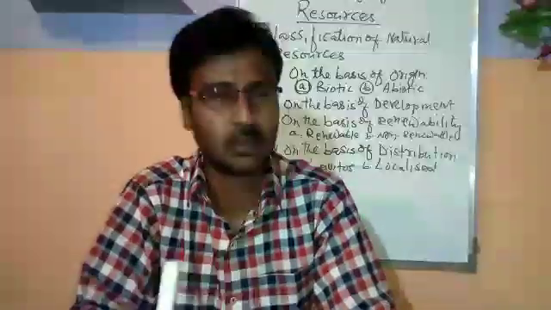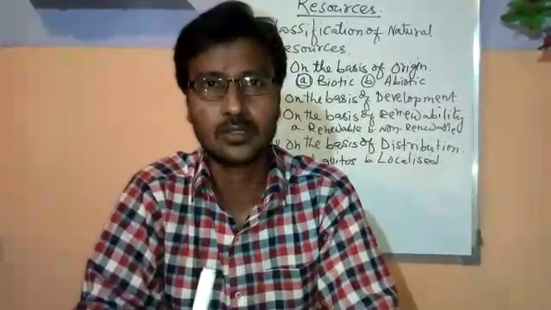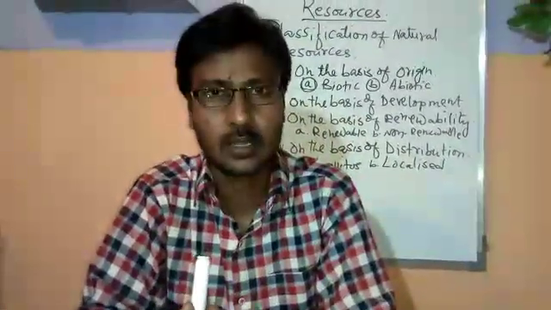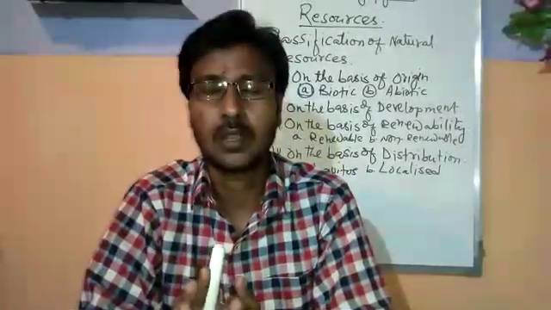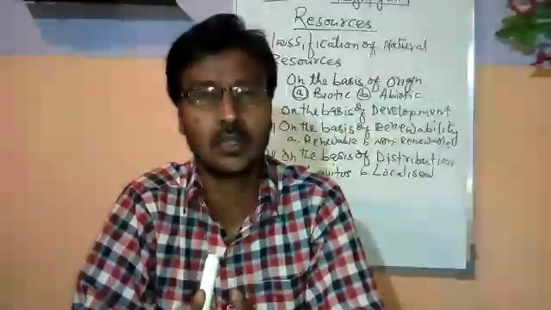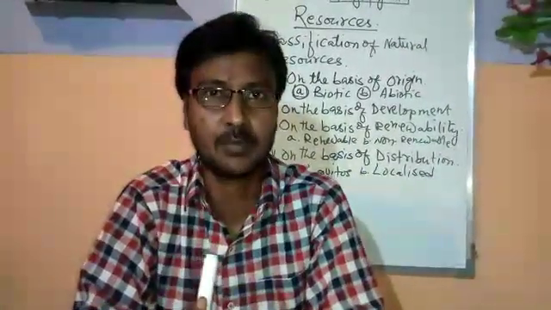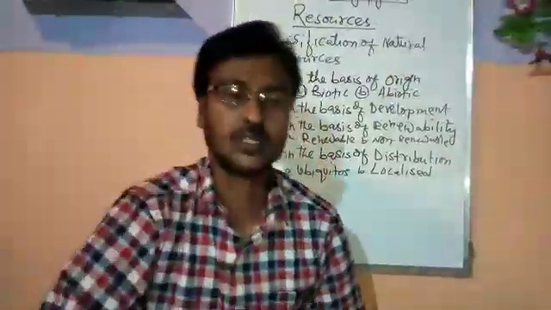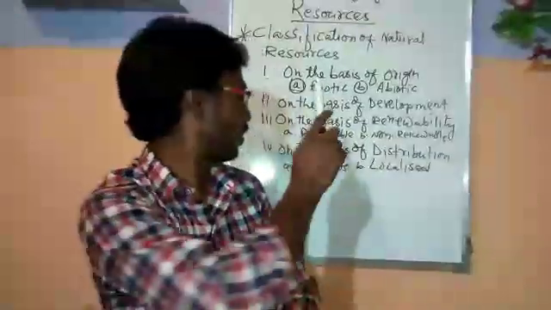Therefore, they are called non-renewable resources, also called exhaustible resources. Students, we must use those resources carefully, judiciously and wisely, and save them for the future. So that was the classification of resources on the basis of renewability.